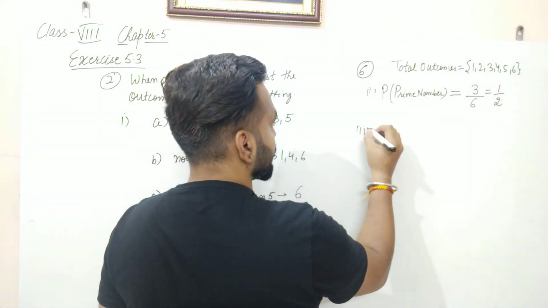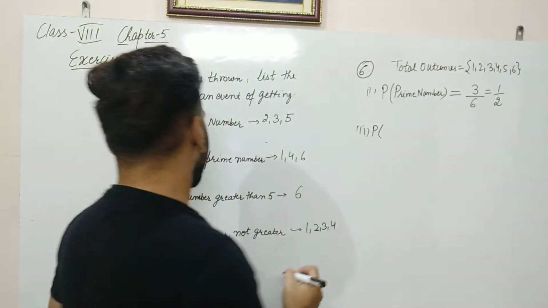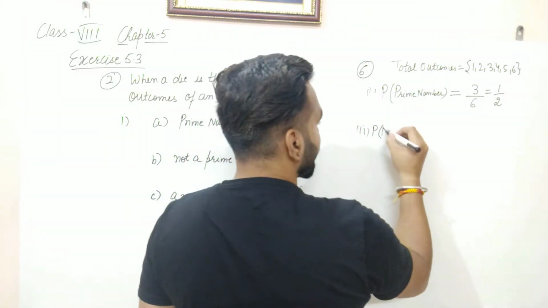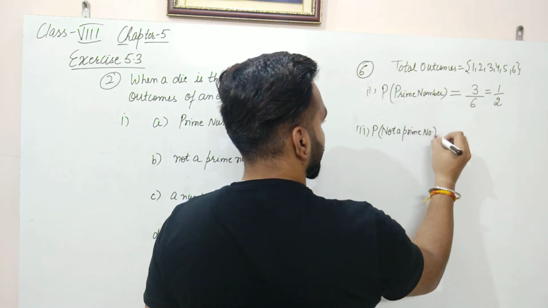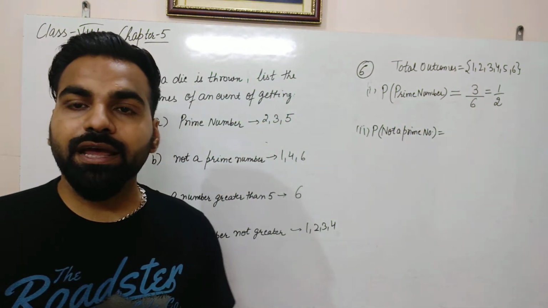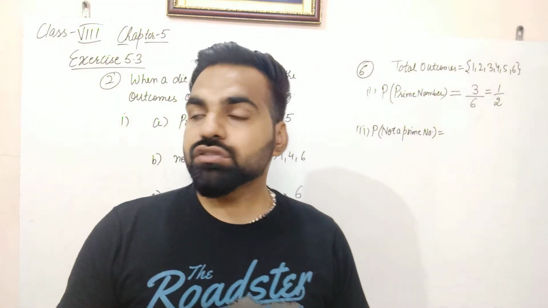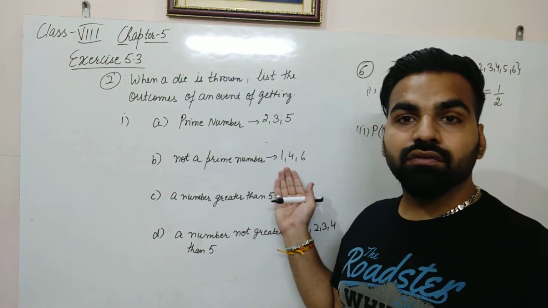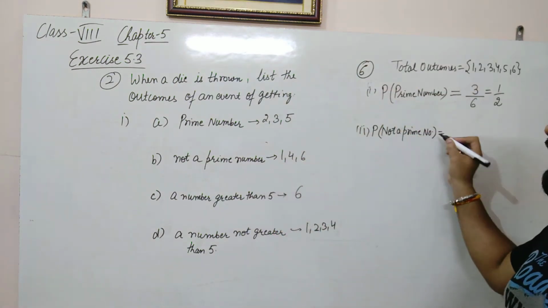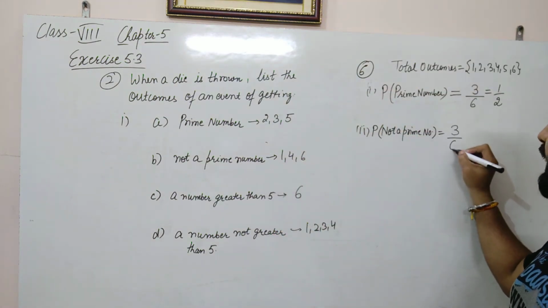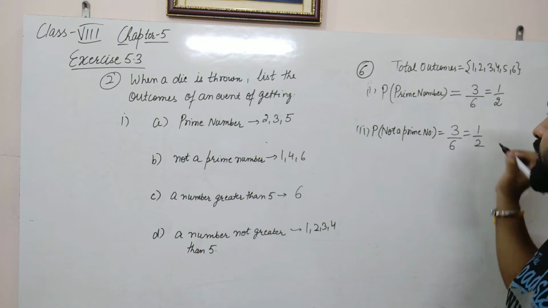Second, probability of not a prime number now. Now getting not a prime number is favorable for us. So calculate the total number of outcomes here. There are total 3 outcomes here. So probability of not a prime number will be 3 by 6, that is again 1 by 2.